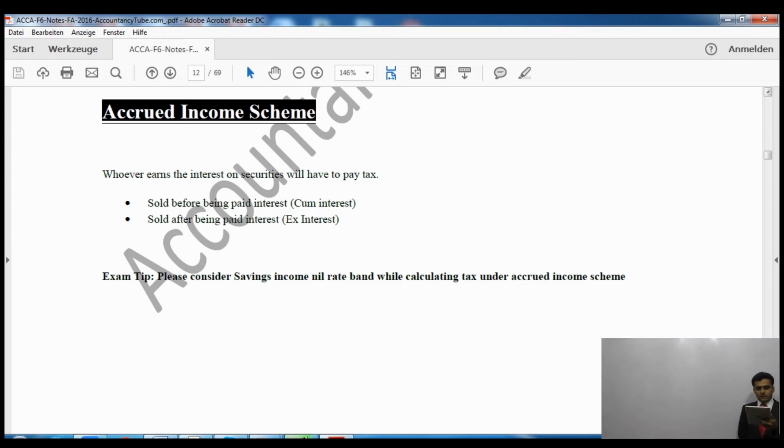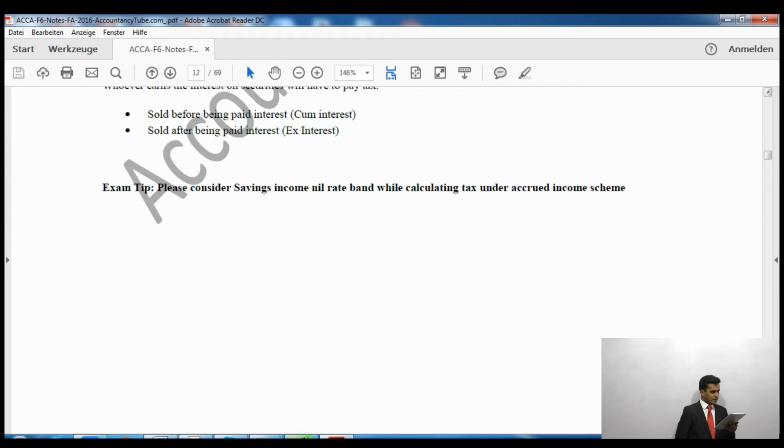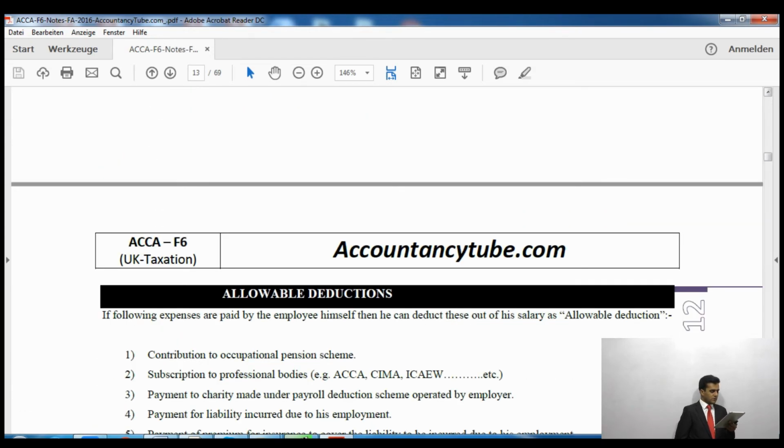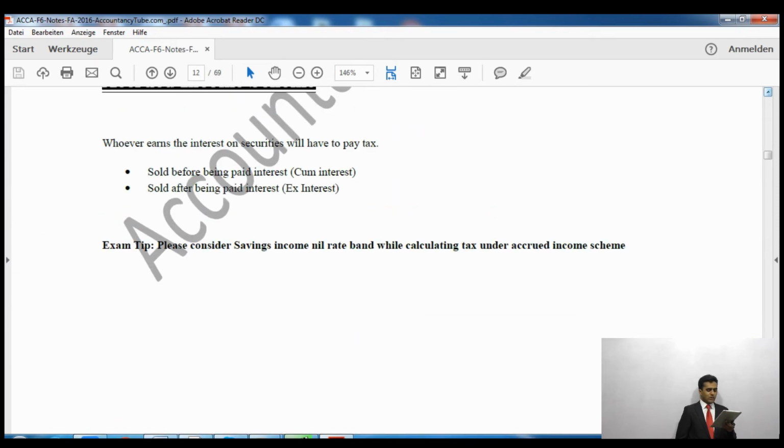Now, when the security is sold before the interest is paid, it will be called cum interest, and when it is sold after interest is paid, that will be ex interest. All right, so cum interest is before interest is being paid, and ex interest is after interest is being paid. And please make sure you read the exam tip. Please consider the savings income nil rate band while calculating the tax under the accrued income scheme.